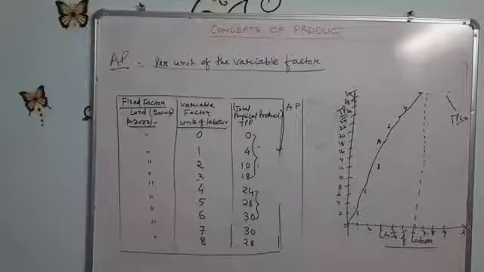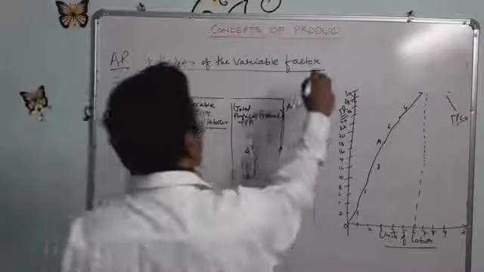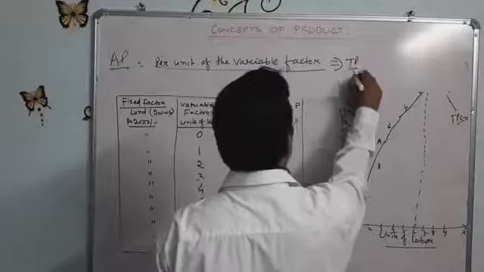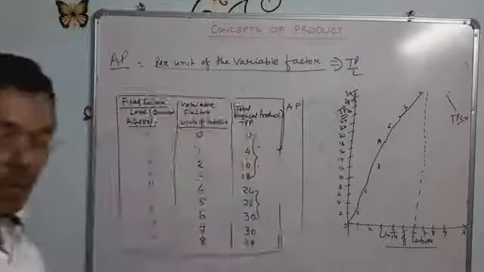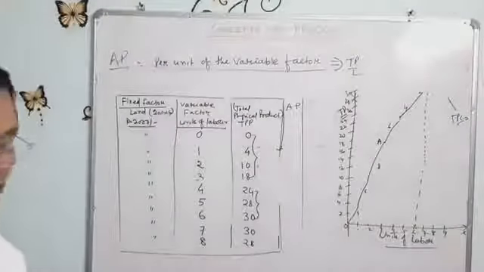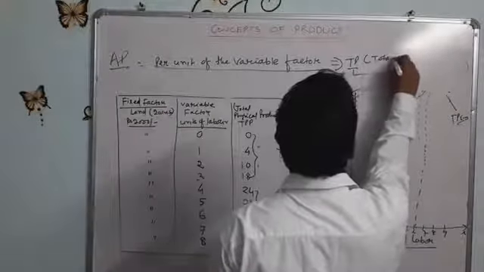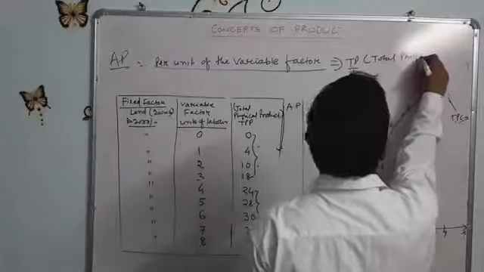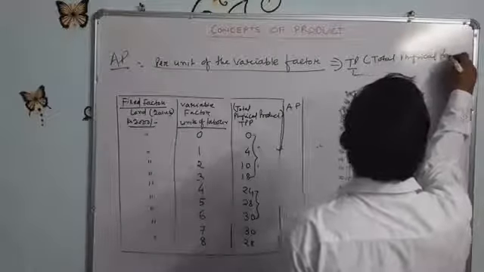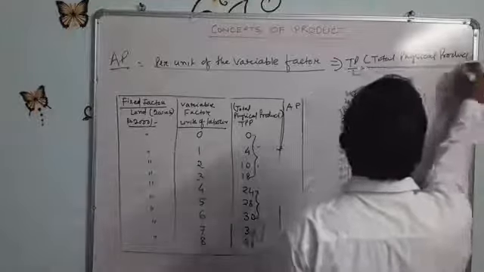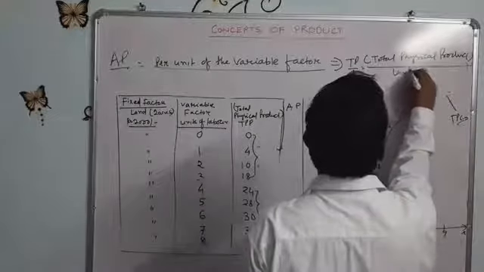That is, symbolically we may say that average product equals total product divided by L. Here the TP is the total physical product, and L is the units of labor.